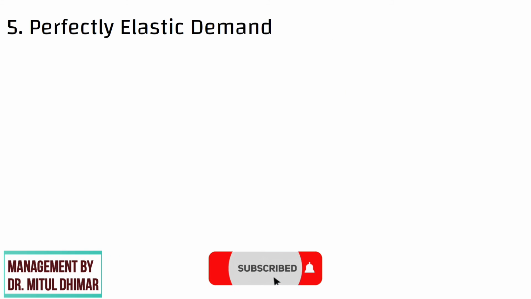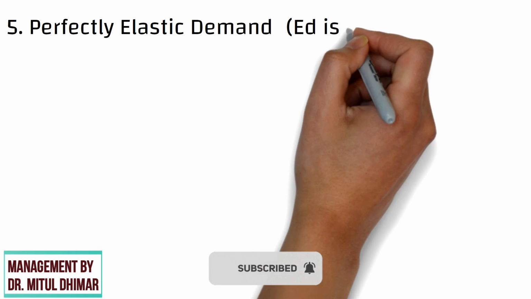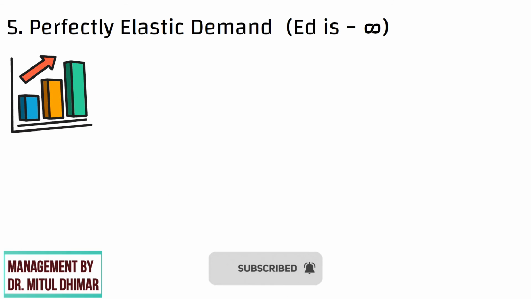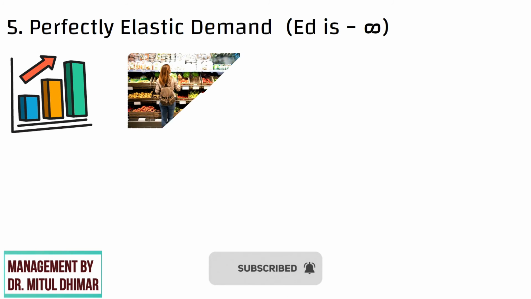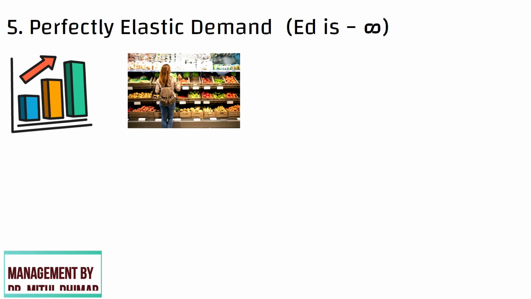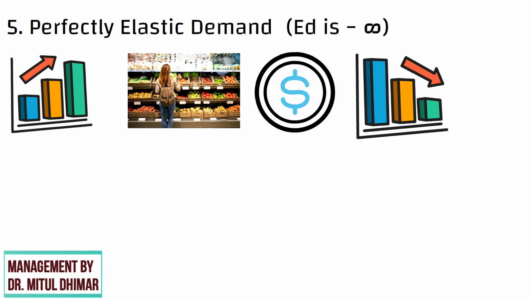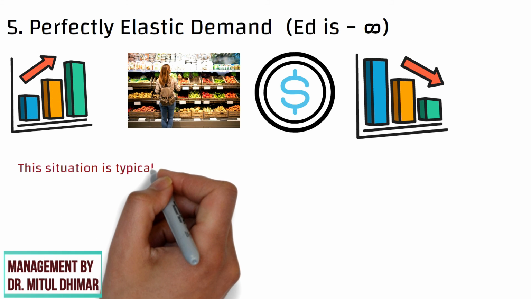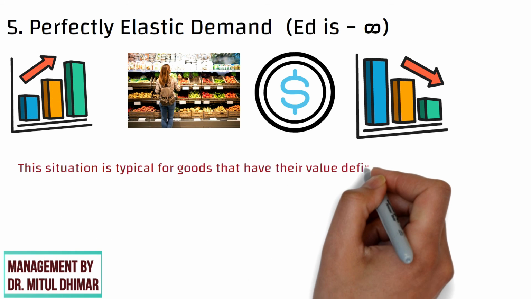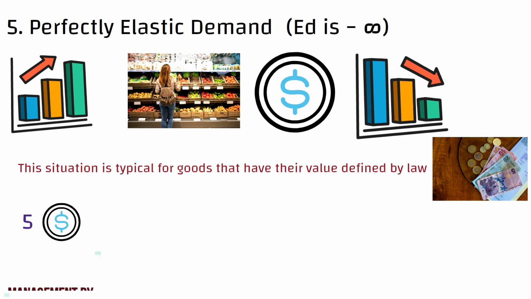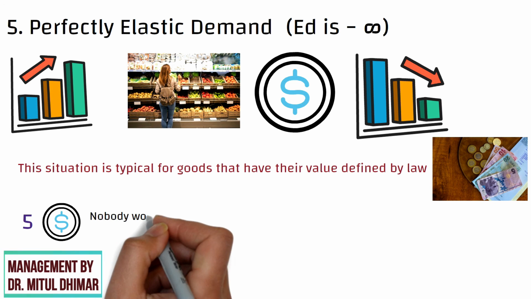Perfectly elastic demand, where elasticity of demand is minus infinity. Any increase in the price, no matter how small, will cause the quantity demanded for the good to drop to zero. Hence, when the price is raised, the total revenue falls to zero. This situation is typical for goods that have their value defined by law, such as fiat currency. For example, if a $5 bill were sold for anything more than $5, nobody would buy it.